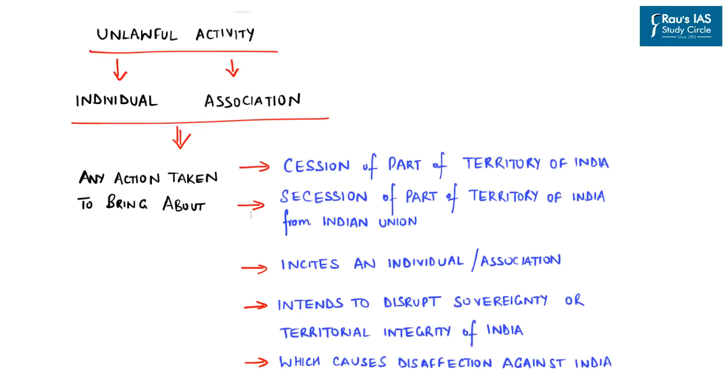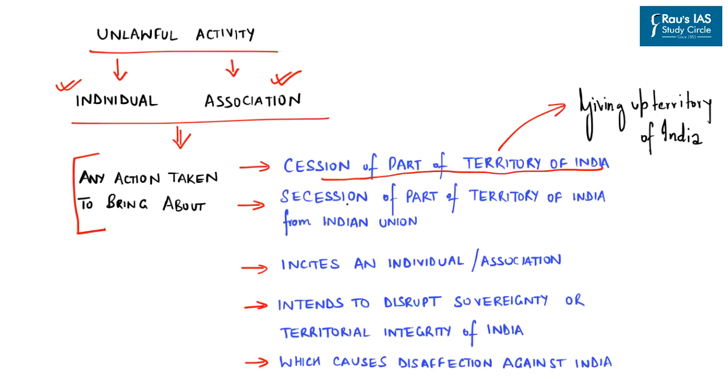Now, moving further to unlawful activity, as per the UAPA Act, it includes both individual and association. So, according to the Act, any action taken by an individual or association to bring about cession of part of territory of India, that is, any group or organization giving up the territory of India to another organization or another non-state actor or to any other country.